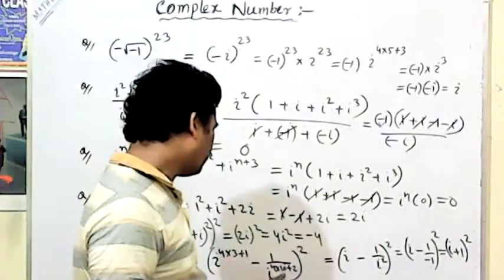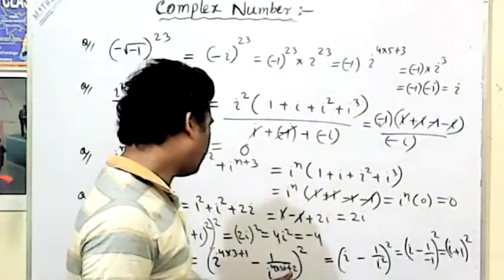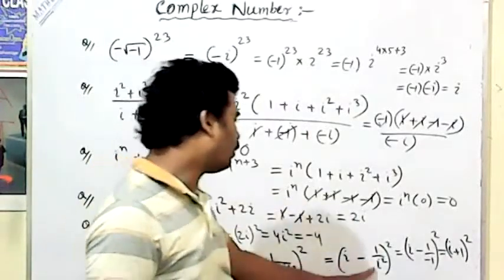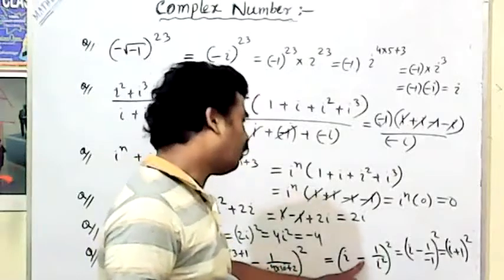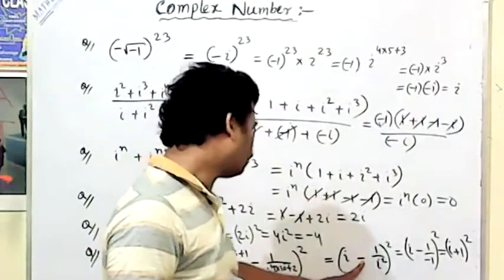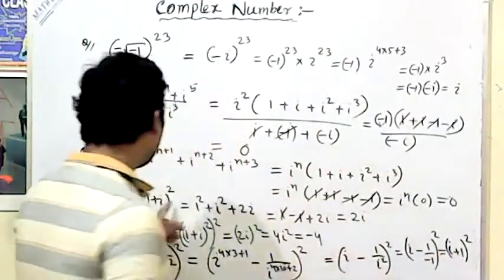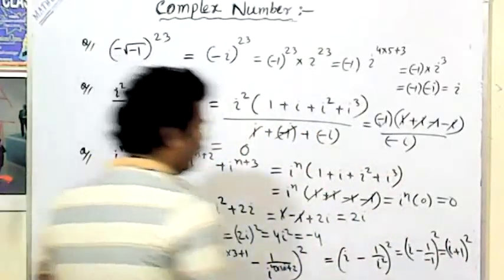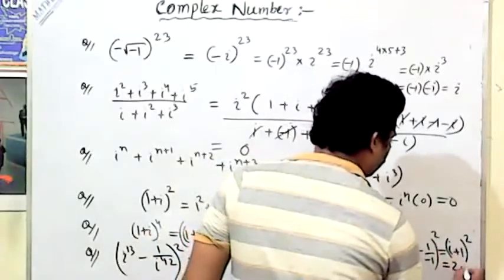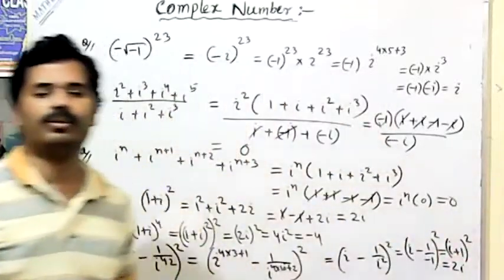This value comes, that is a 42 means that i square comes. i square value is equal to minus 1. Minus minus plus 1 comes. So that's why 1 plus i whole square. Already 1 plus i whole square is equal to i. The same way the value comes to i. This way we can do.